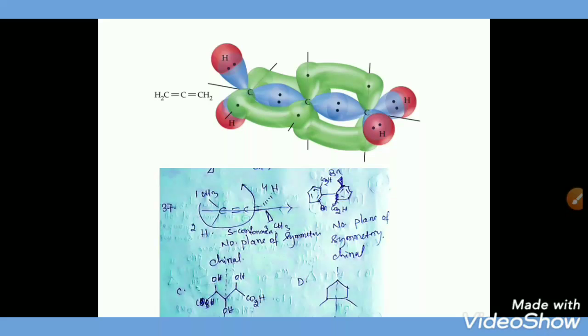And in this biphenyl system, this is also chiral. And the third one has a plane of symmetry, so the third one is achiral, and D is also achiral, because C and D have a plane of symmetry.